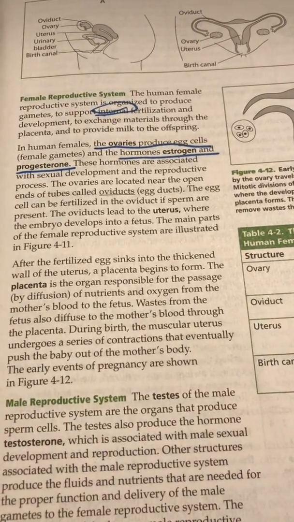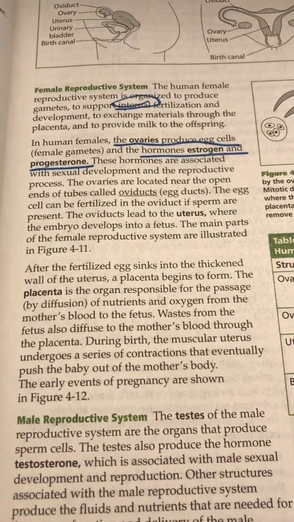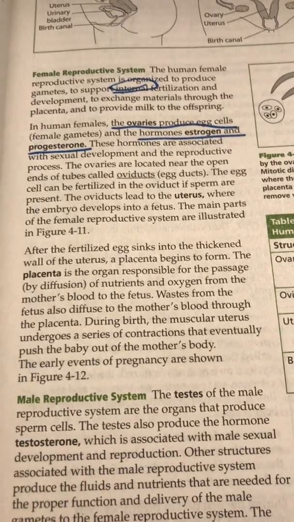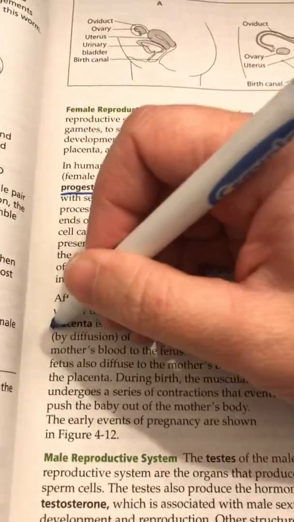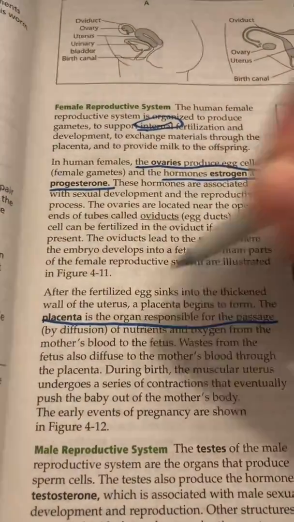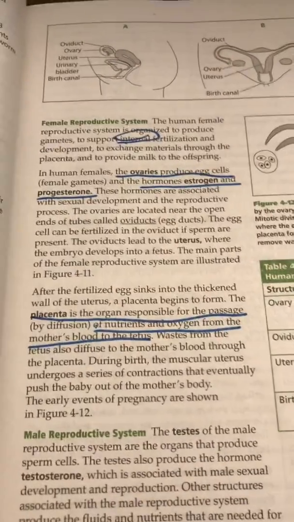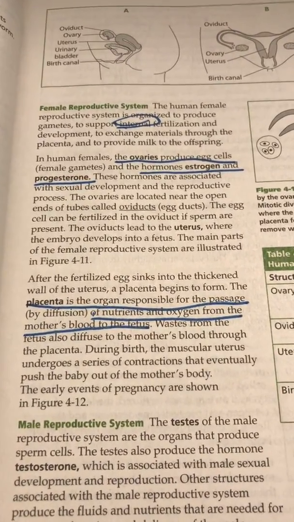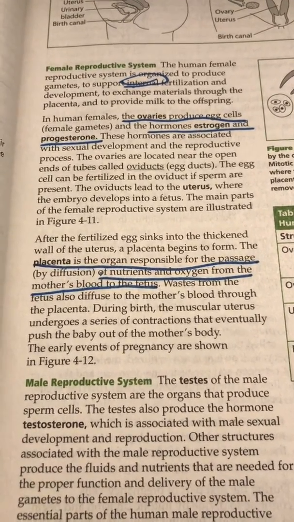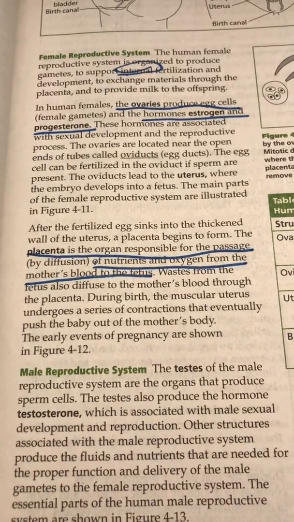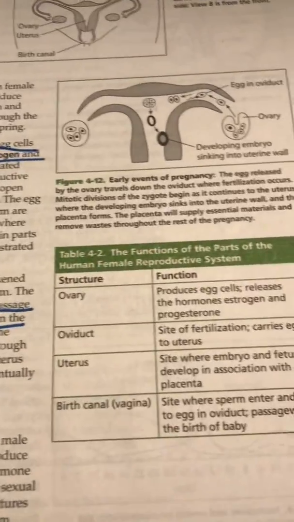After the fertilized egg sinks into the thickened wall of the uterus, a placenta begins to form. The placenta is the organ responsible for the passage of nutrients and oxygen from the mother's blood to the fetus. So the placenta is an organ. Waste from the fetus also diffuses to the mother's blood through the placenta. During birth, the muscular uterus undergoes a series of contractions that eventually push the baby out of the mother's body. The early events of pregnancy are shown in figure 412.